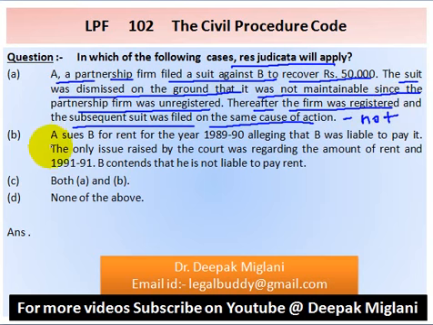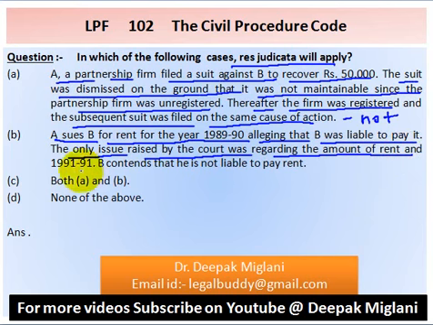Option B. A sues B for rent for the year 1989-90, alleging that B was liable to pay it. The only issue raised by the court was regarding the amount of rent, and 1991-92.